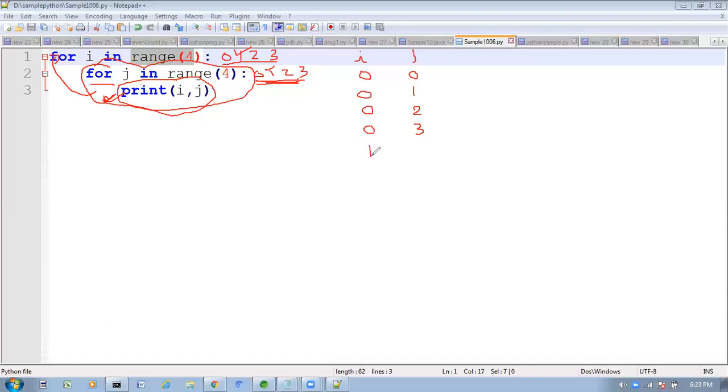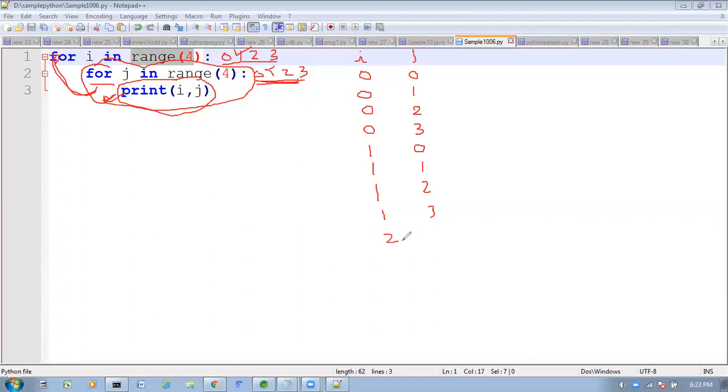So the i value is 1, the j value is 0. Same. The i value is 1, the j value is 1. The i value is 1, the j value is 2. The i value is 1, the j value is 3. After executing 4 times, again the control will go to the main for loop here. Now what is the i value? The i value is 2. Again it will come inside.